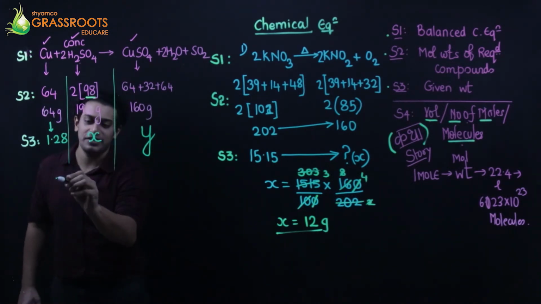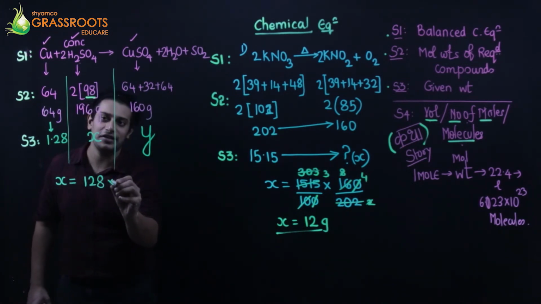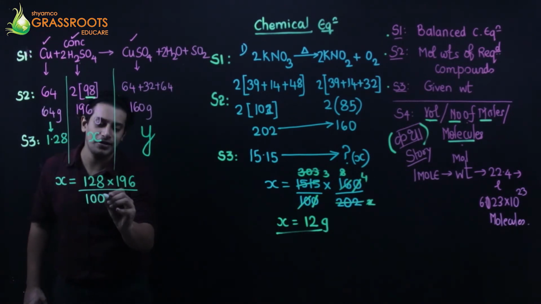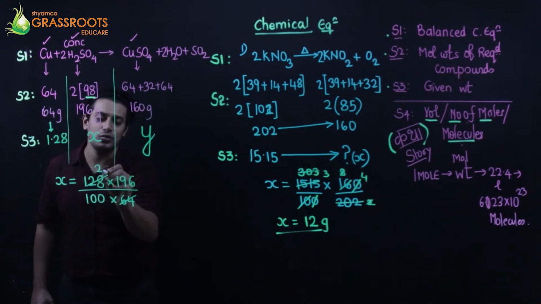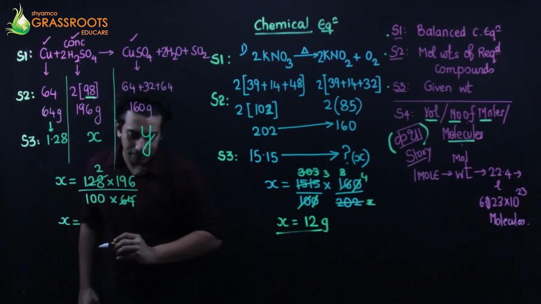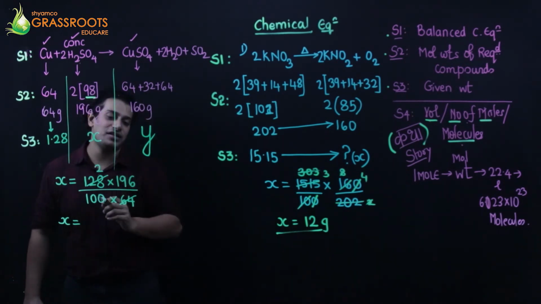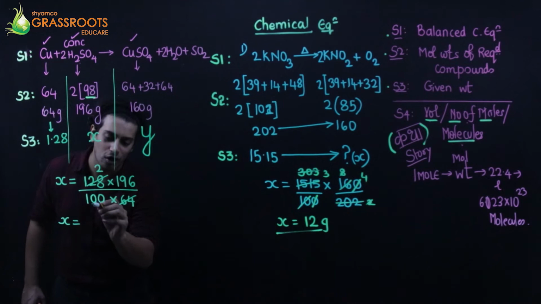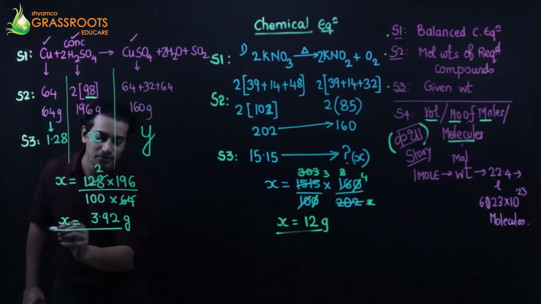So you will get X's answer as 128 into 196, obviously upon 100, and 64. Ones are, twos are. So the answer is going to be 196 into 2 is 392 upon 100. That makes it 3.92 grams.